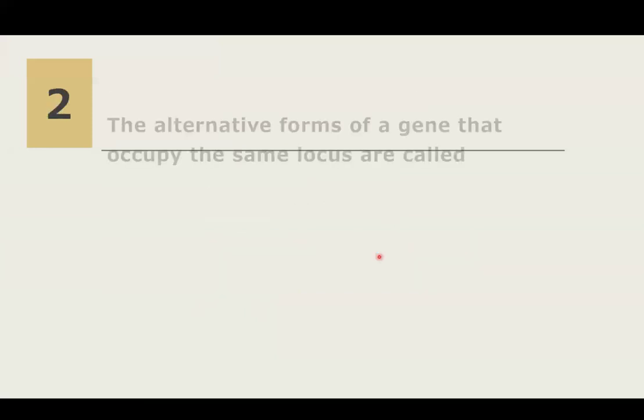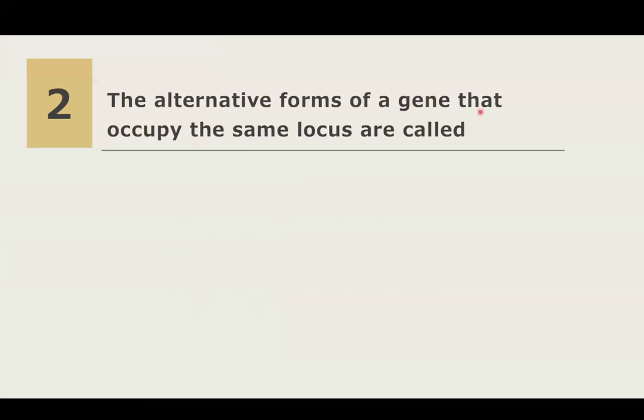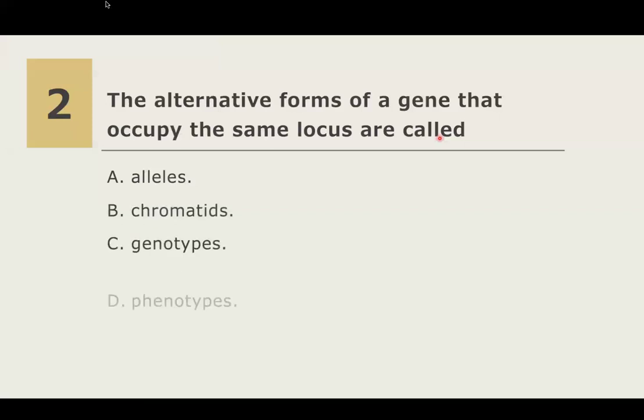Question number 2. The alternative forms of a gene that occupy the same locus are called A. Alleles, B. Chromatids, C. Genotypes, or D. Phenotypes. I repeat the question. The alternative forms of a gene that occupy the same locus are called A. Alleles, B. Chromatids, C. Genotypes, or D. Phenotypes.